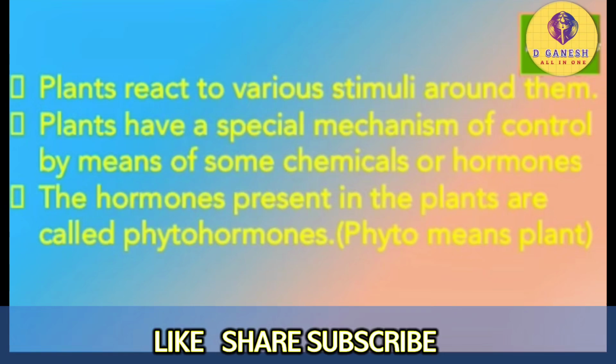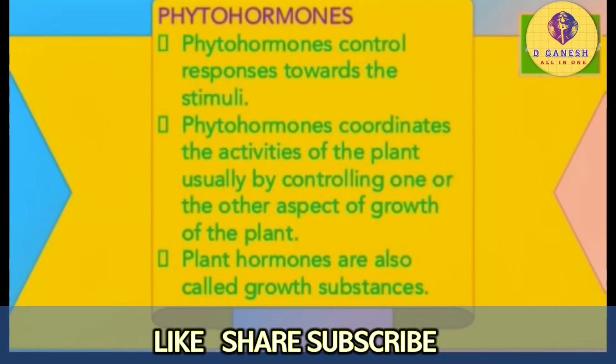We came to know that plants react to various stimuli around them. Plants have a special mechanism of control by means of some chemicals or hormones. These chemicals are produced in very small amounts. The hormones present in the plants are called phytohormones. Phytohormones control responses towards the stimuli.